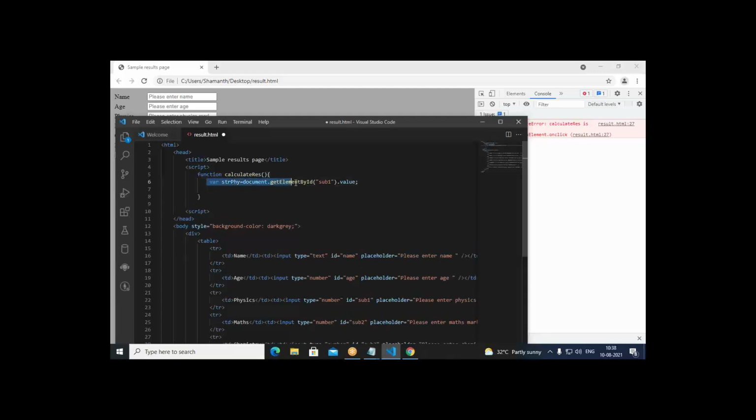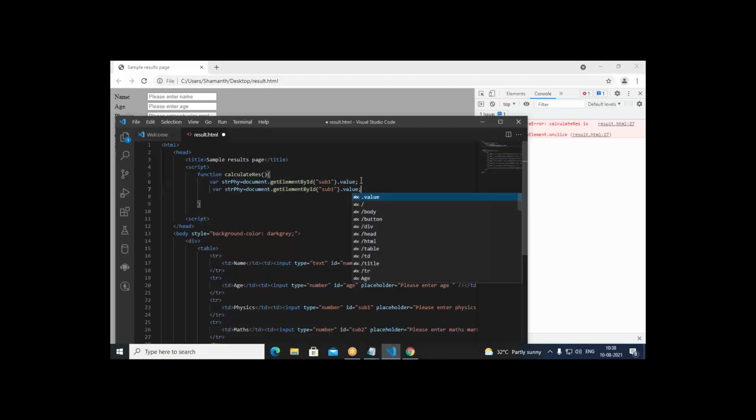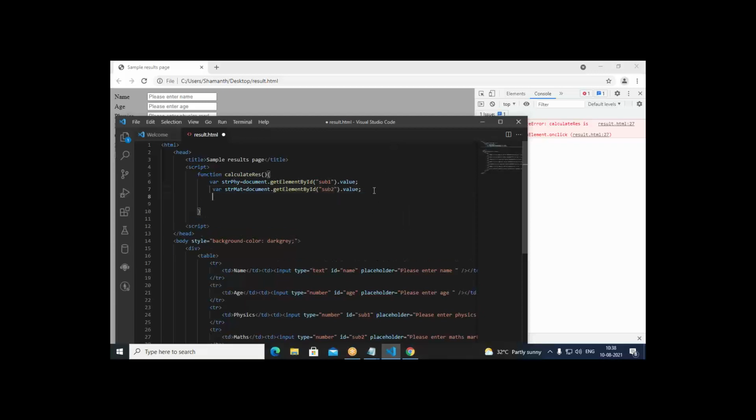In the same way, we go with the second one. This is strmath. Then we put here subject2. Also this time we say strchm.